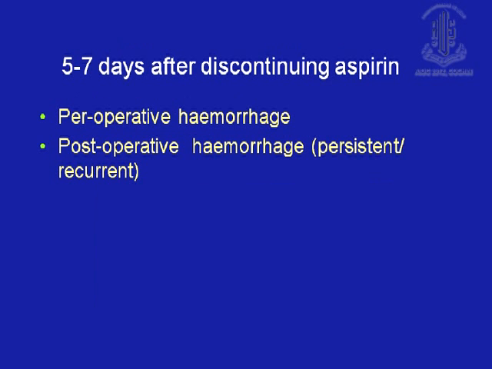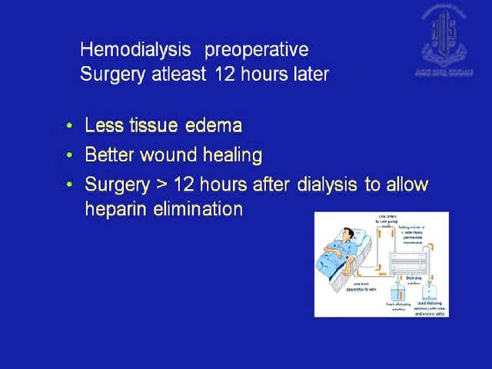And the other thing to do regarding timing of surgery is, if possible, try to stop the antiplatelet agents, especially in vascular etiology hemorrhages, because the bleeding will be much more per-operatively and post-operatively. If possible, stop the anticoagulants, and also try to schedule a dialysis 12 hours before the surgery, because it improves the post-operative healing. If you have normal renal parameters, the risk of infection is lower. But you have to have it 12 hours before surgery because you need time for heparin elimination.